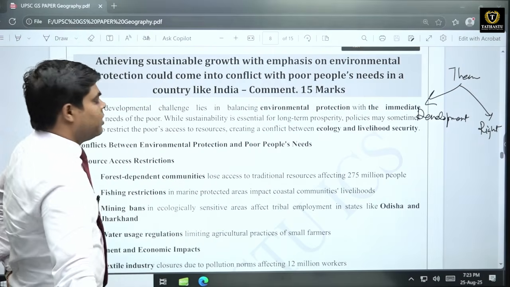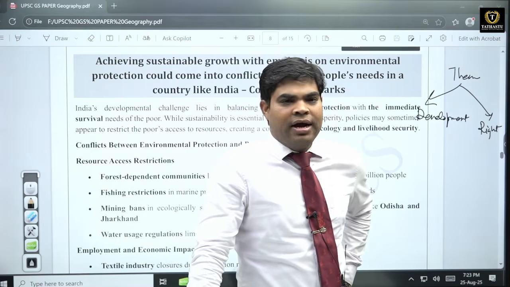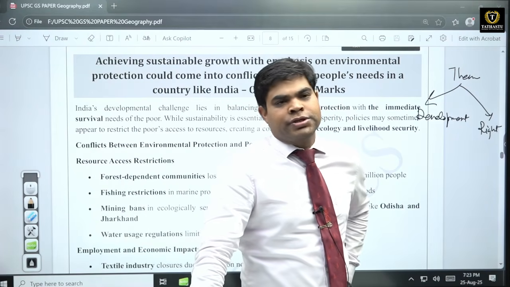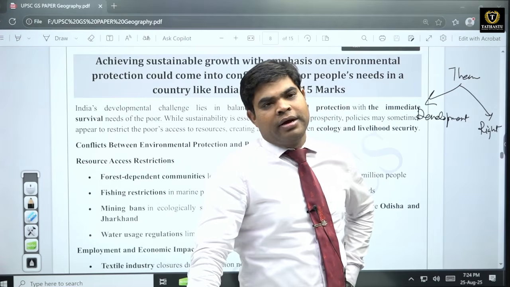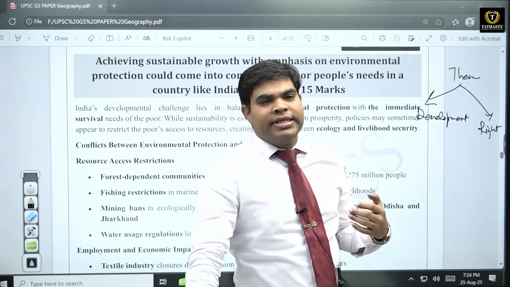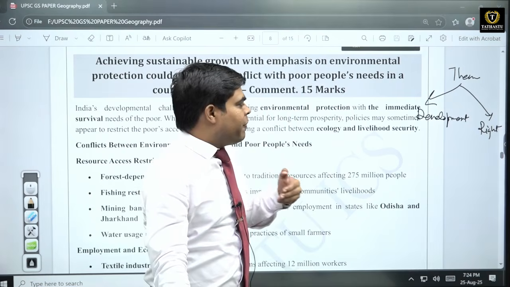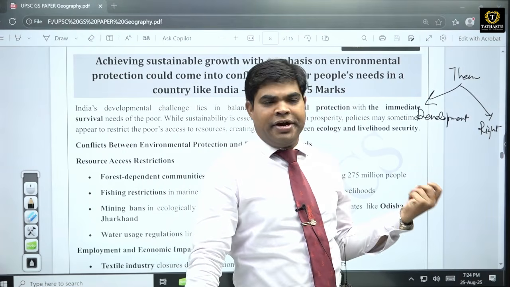For example, some people are living in forest areas or areas where various natural resources are found, and how should this area be developed? If we exploit these resources, then there will be shifting of these people, the original inhabitants who are already living there, these native peoples.